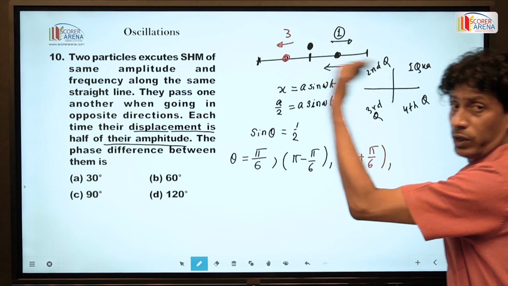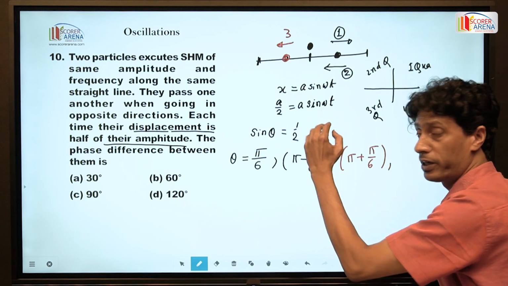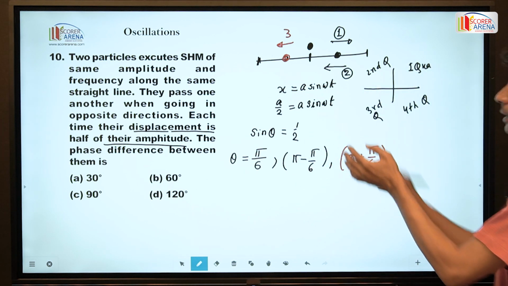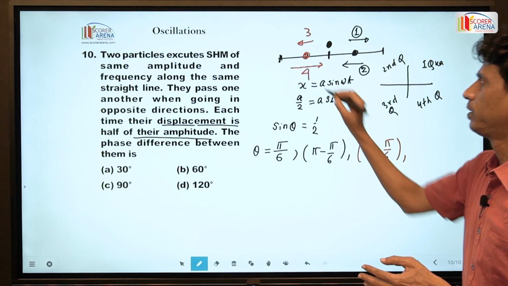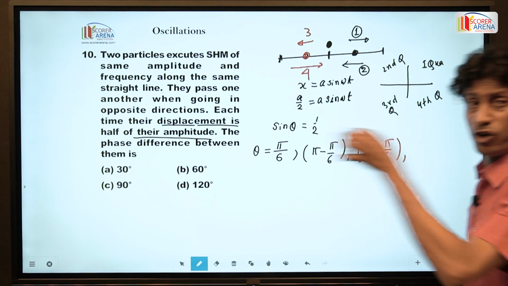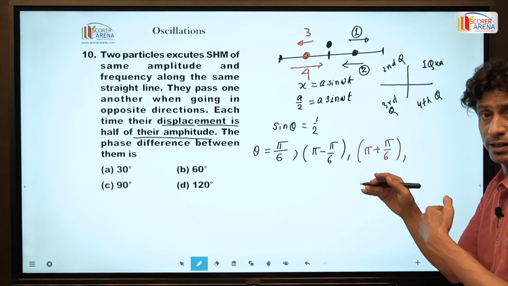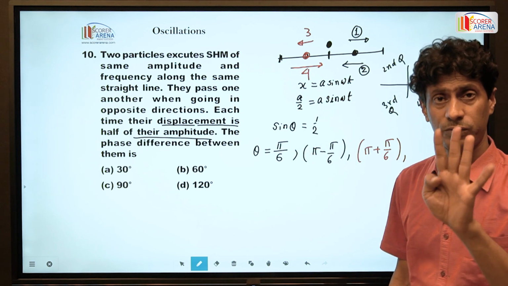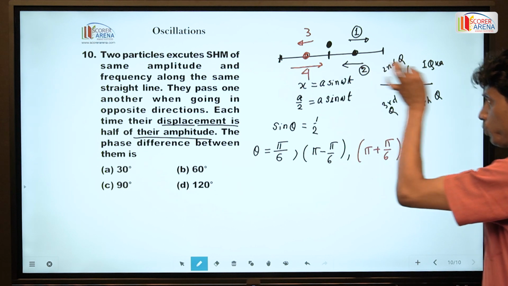The particle goes to the other extreme and again returns and passes the same point, minus a by 2, that is the fourth position. So in one oscillation, the particle crosses the same point on both sides, 1, 2, 3, 4 times, and this goes to the fourth quadrant.